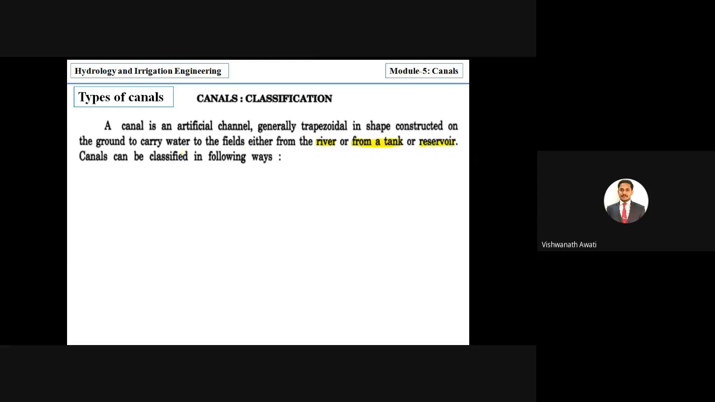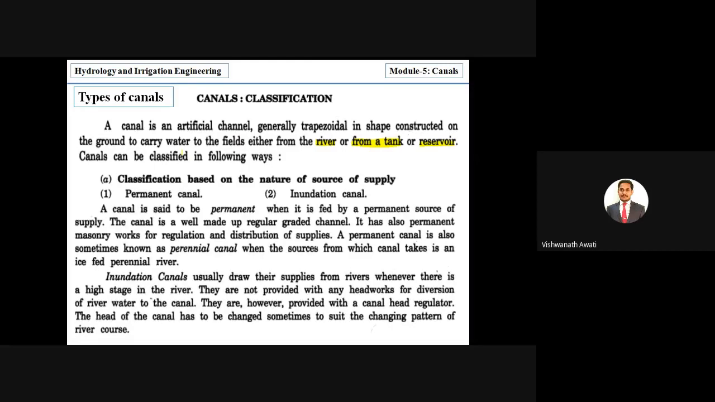Okay, so now we'll see classification. Many classifications are there, based on different conditions or purposes. We'll see one by one how the classification is made based on different factors. We begin with the first classification, which is based on the nature of source of supply. One is permanent canal, and the second is inundation canal.